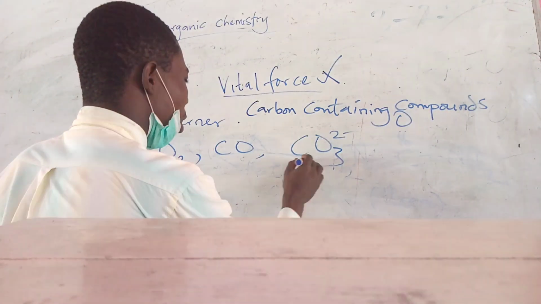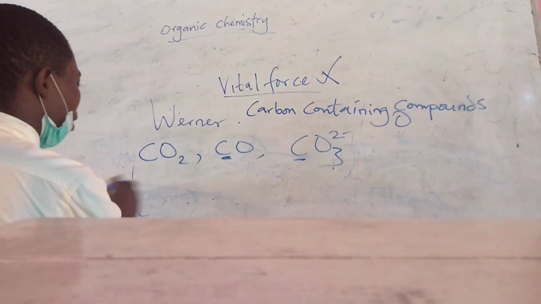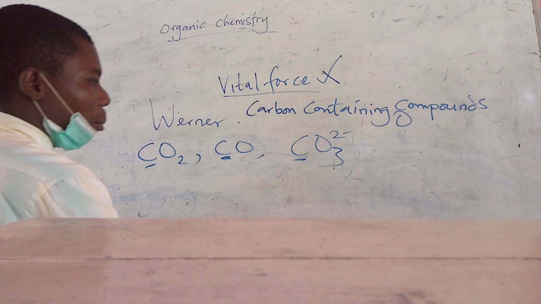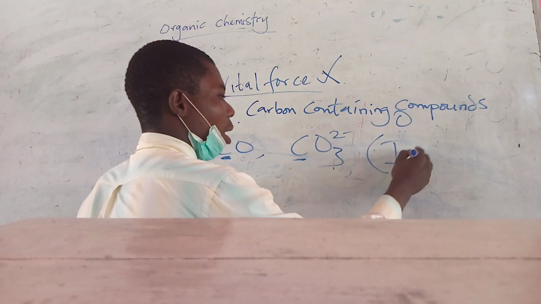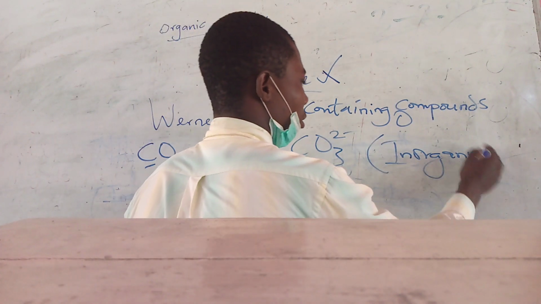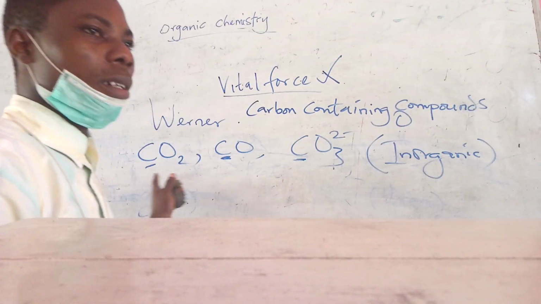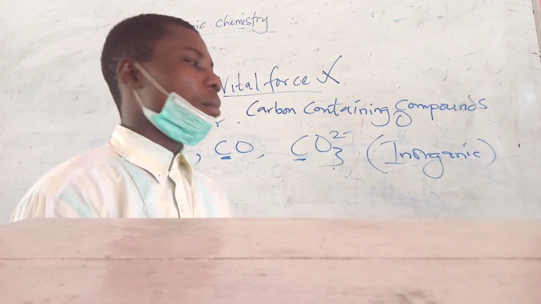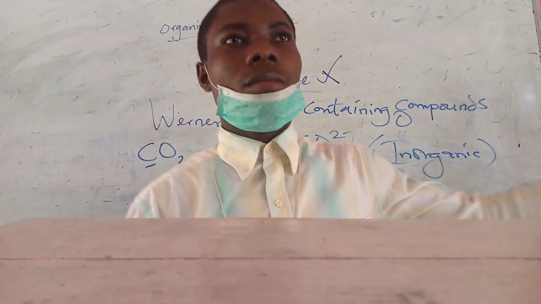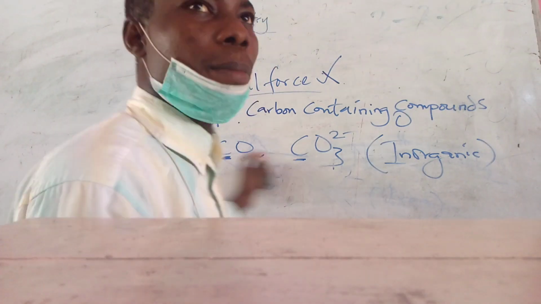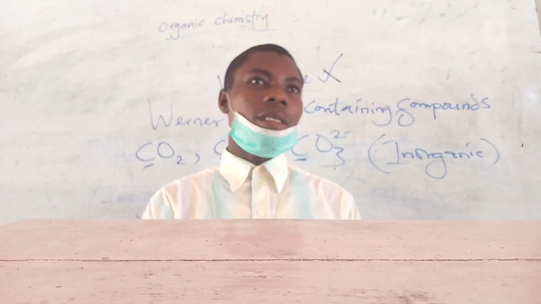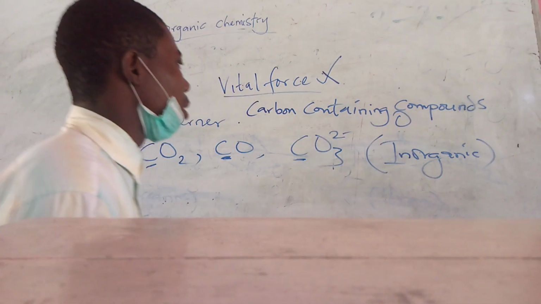All carbonates, they all contain carbon, but all of them are inorganic. So these are exceptions of compounds that will contain carbon and will never be organic.